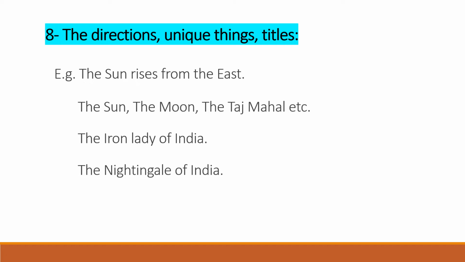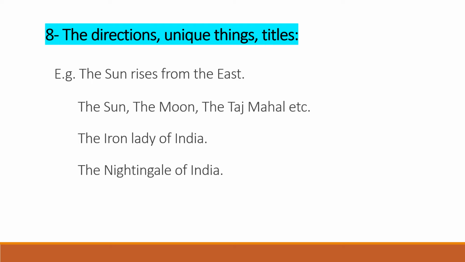Eighth point is, the is used before directions. So before all the directions like east, west, north and south, we have to write article the. One example is given here: The sun rises from the east. Here I have written the before east. Similarly, when you are writing west, north, south, then also you have to write the before it.